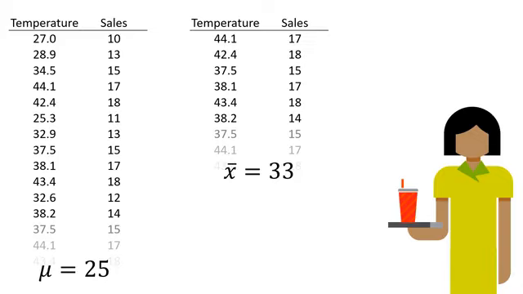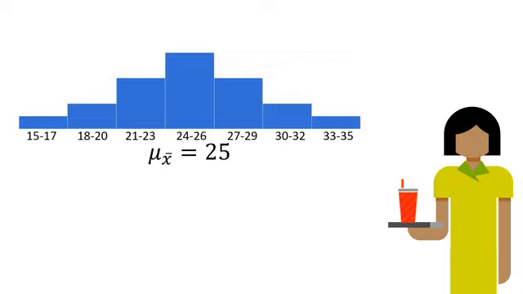But wait, not so fast. We know that the mean for the sample is higher than the population mean, but is that statistically significant? If I just took a random sample of any 30 days, regardless of temperature, could I reasonably expect to get a sample mean this far above the population mean, just purely by chance? Well, here's the sampling distribution for sales with a sample size of 30. The sampling mean is the same as the population mean, 25. But you can see that it's perfectly possible to take a random sample of 30 observations with a mean as low as 15 or as high as 35.